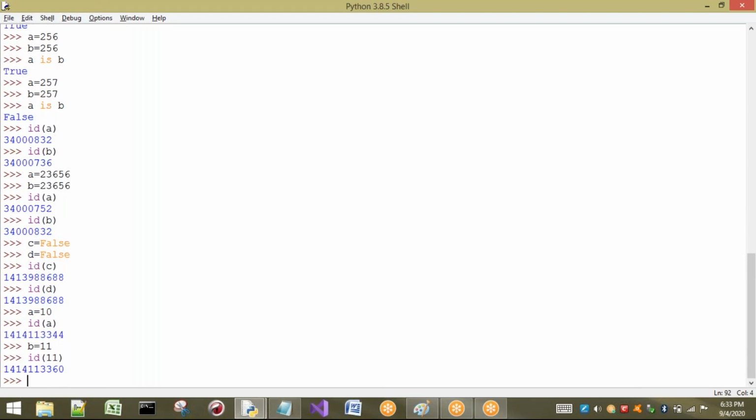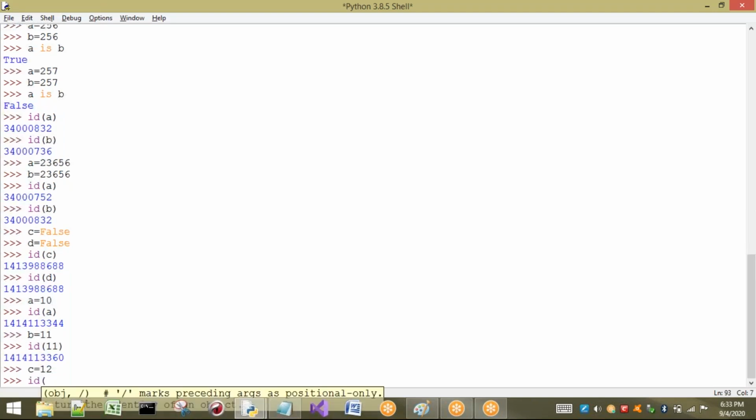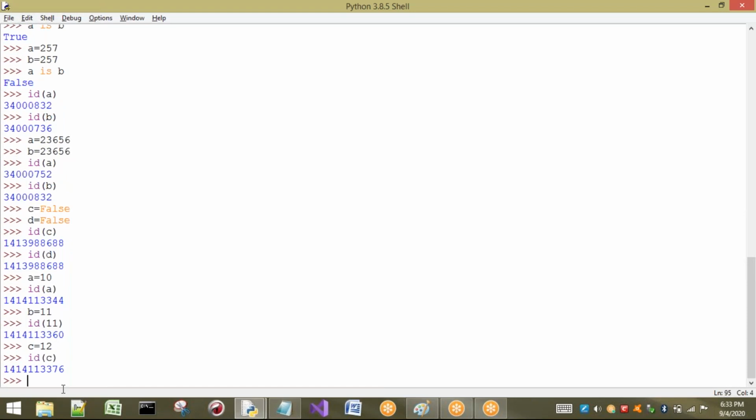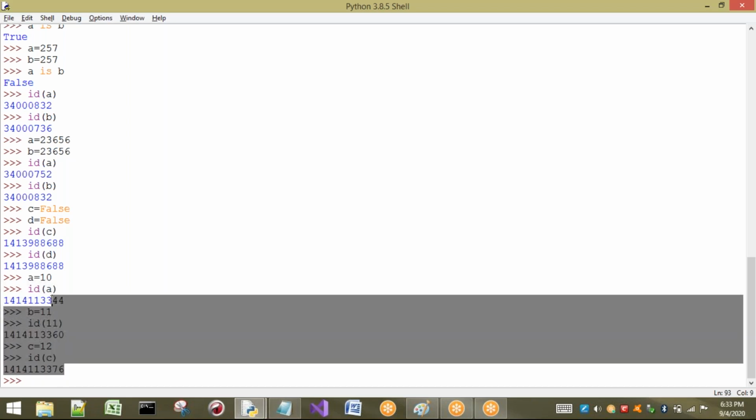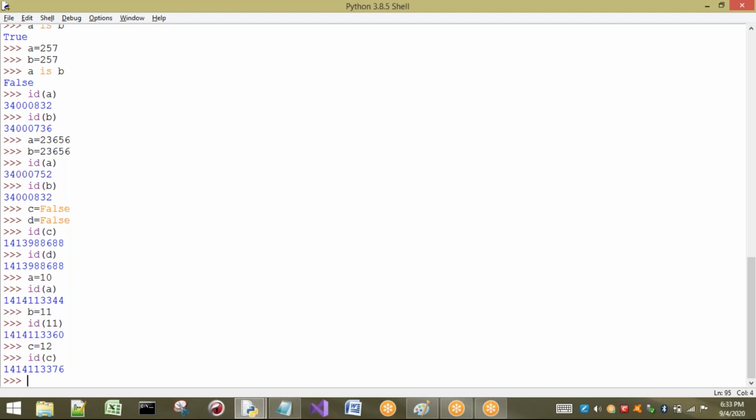Okay, you can observe if I take C value equal to 12, for example. See, id of C you can observe. So what happens? Nearby only. So the difference also you can clearly observe. So the difference between these two is what? 16. This is somewhat different. Okay, that means what? Nearby only. All these addresses look similar, but the last two values are going to be changed. That means all are located in the same location nearby.